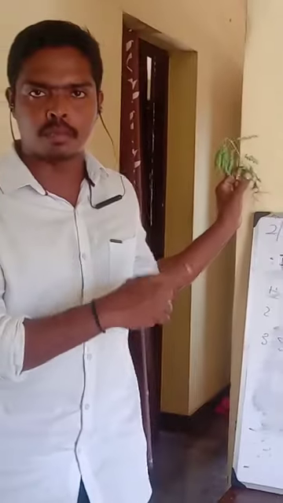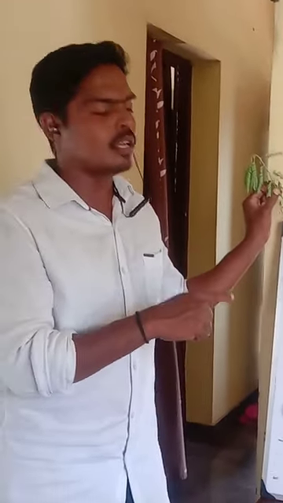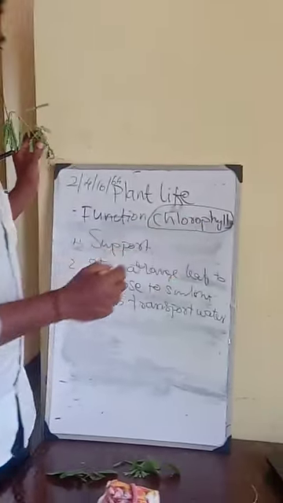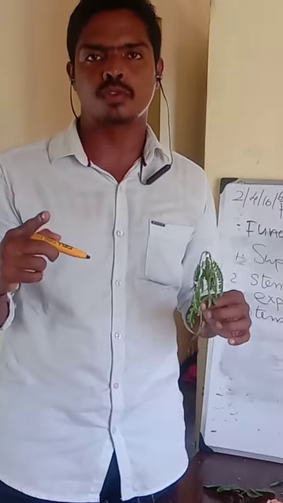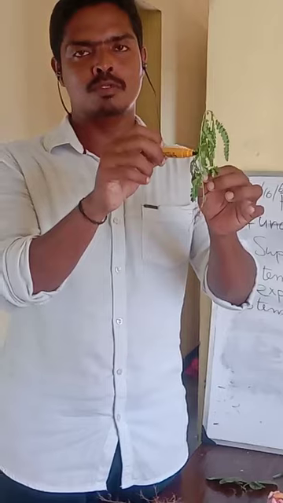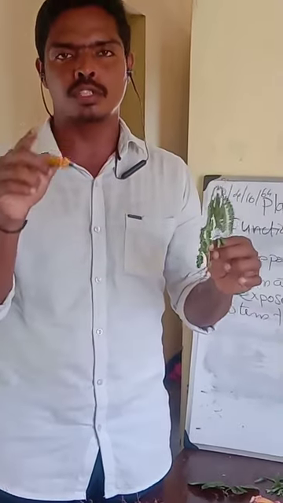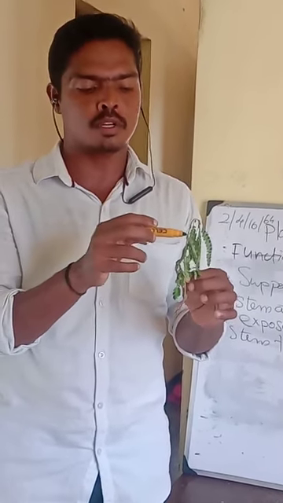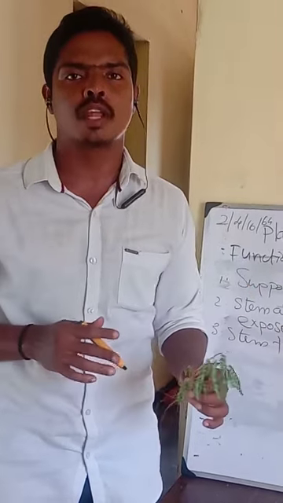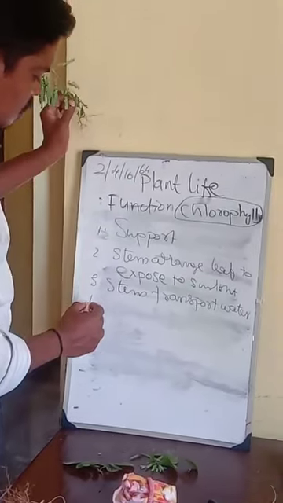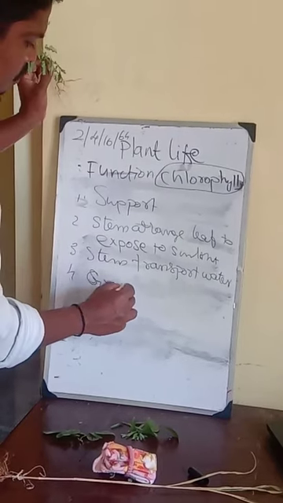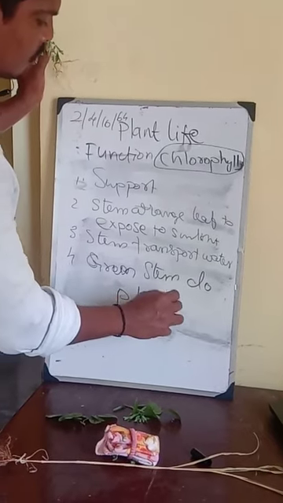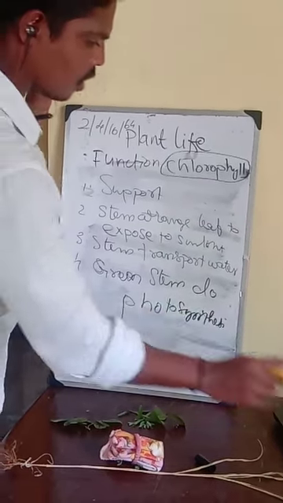Chlorophyll is the green coloring pigment, and it is the main pigment used for photosynthesis. So the young stems which are green in color will do photosynthesis. Because chlorophyll is there, sunlight is absorbed by the stem, and if sunlight is absorbed, photosynthesis will happen. So the green stem does photosynthesis. Okay.